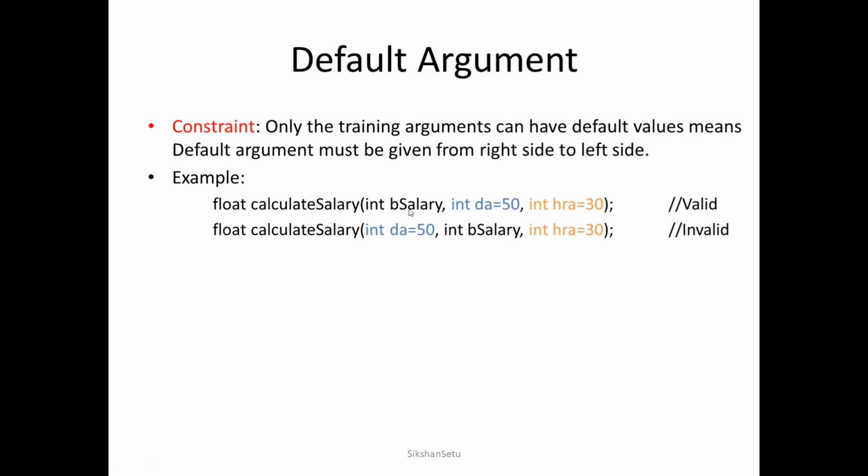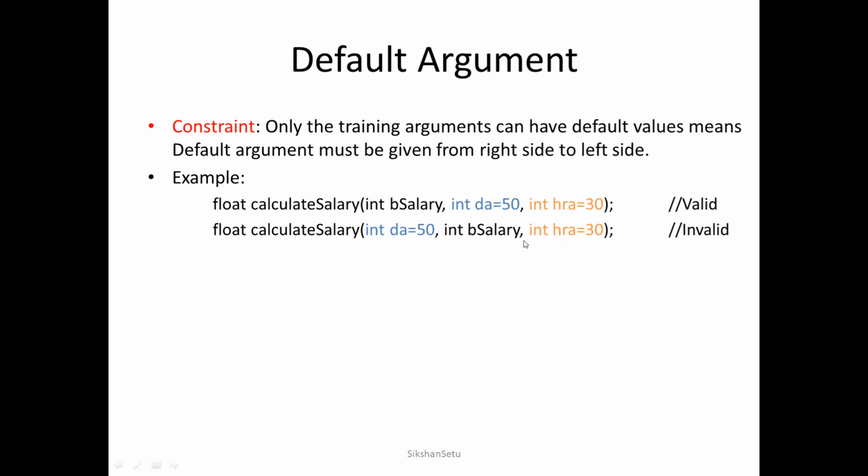Now, this is another example to understand this case. Suppose I have given the default argument integer DA equals 50 here, B salary I do not want to give a default argument, and HRA I need to give a default argument. As per the rule, it should be trailing arguments, starting from the right and moving from right to left. The rightmost is HRA, which is default, so that is fine, not an issue.